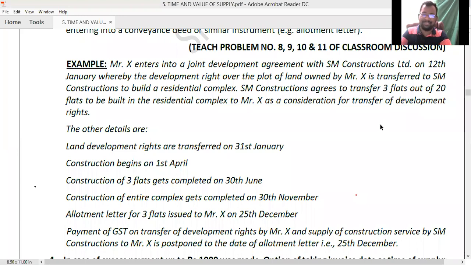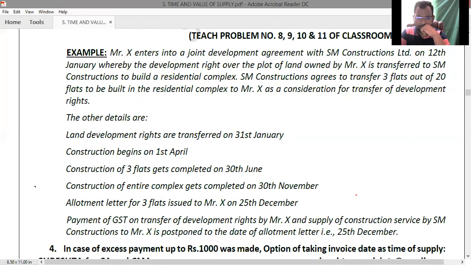Mr. X enters into a joint development agreement with SM Constructions Limited on 12th January, whereby the development right over the plot of land owned by Mr. X is transferred to SM Constructions to build a residential complex. SM Constructions agrees to transfer 3 flats out of 20 flats to be built in the residential complex to Mr. X as a consideration for transfer of development rights. The other details are: land development rights are transferred on 31st January. Construction begins on 1st April. Construction of 3 flats gets completed on 30th June. Construction of entire complex gets completed on 30th November.